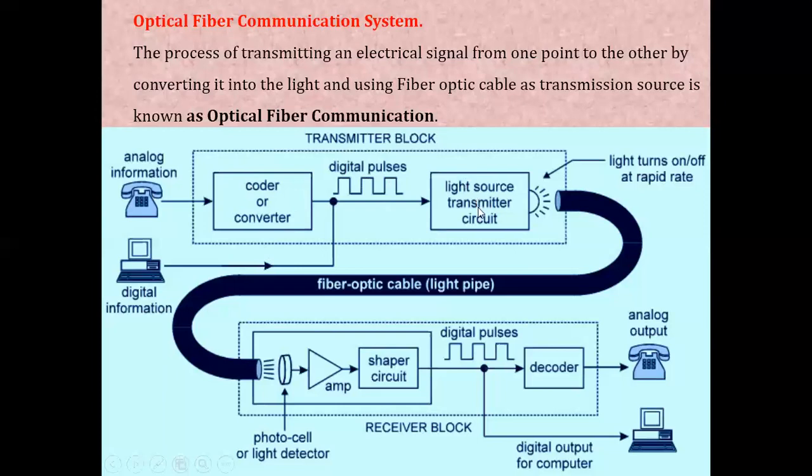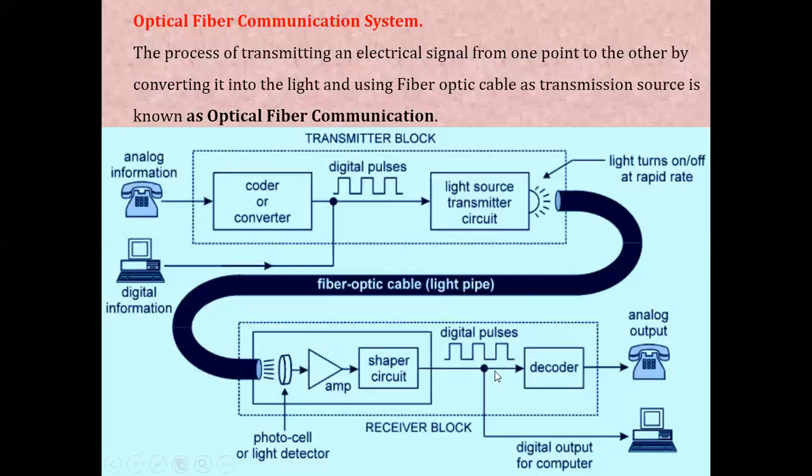Once it enters the light source, all the digital signals will be converted to optical pulses. Solely the optical pulses can be transmitted inside the optical fiber. Once converted to optical pulses, they are transmitted through the optical fiber to the receiver.